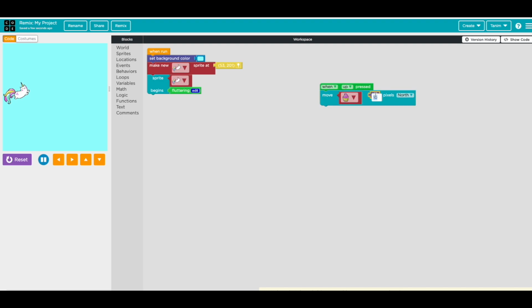We can move 5 pixels to north, and instead of when, we can do while. Okay, so now that means when we press up key, so run up key, it does. It's not this, it's the cat, right? So run, it's going up.